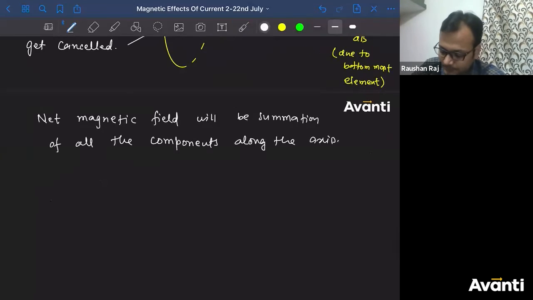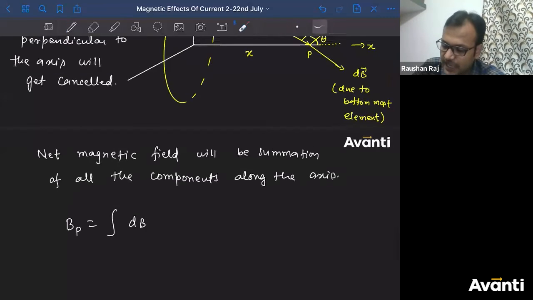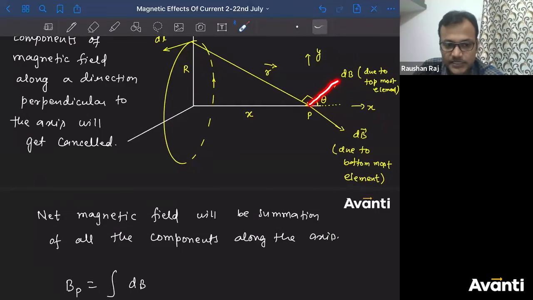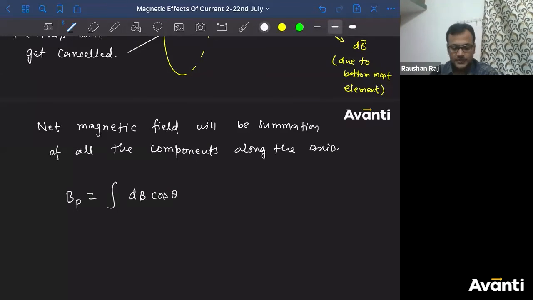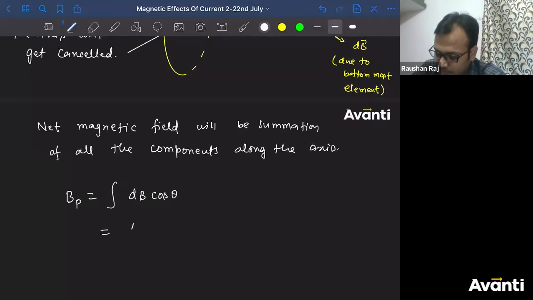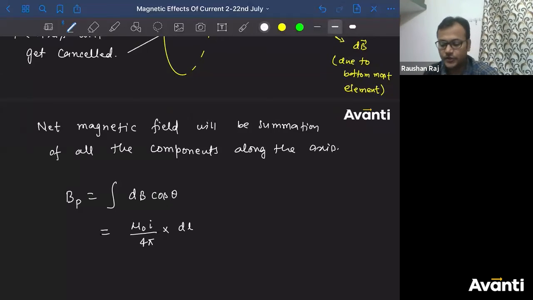So can I write B at P will be integral dB, if this angle is theta, if the angle made by this dB is theta, so I can say dB cos of theta. Now put the value of dB. Now we will use the formula. Now put the value of dB. Mu naught I divided by 4 pi into dl. Okay? Into dl divided by.